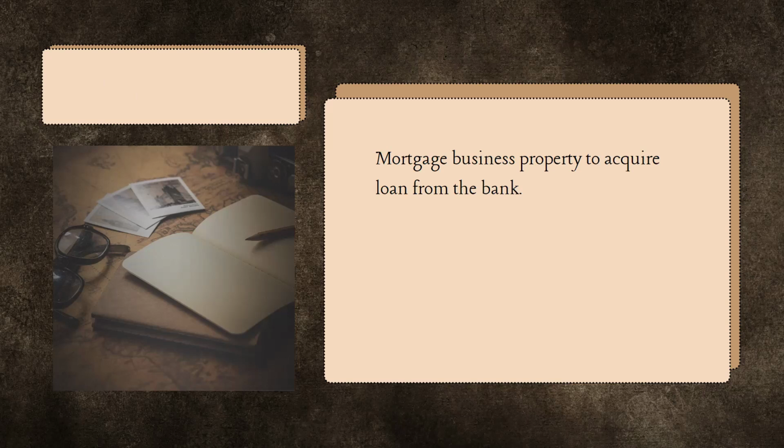Another one is mortgaging business property to acquire a loan from the bank. We mortgage our business property so that we can acquire loans. In return for the money we get, we do not really give away our property but just mortgage it, meaning there is an attachment to our property.